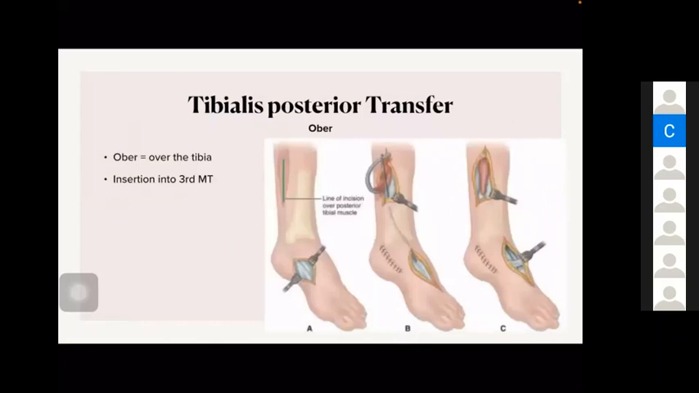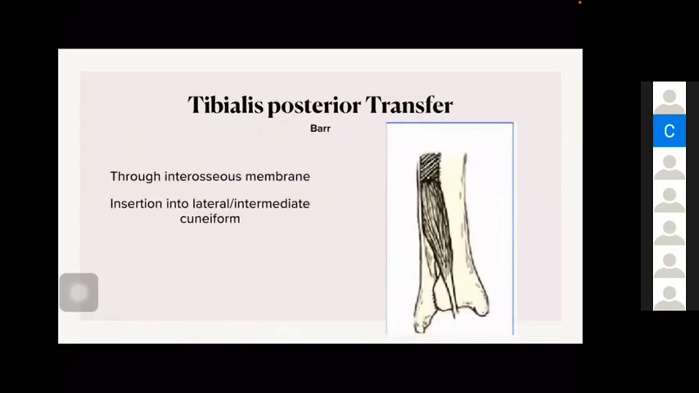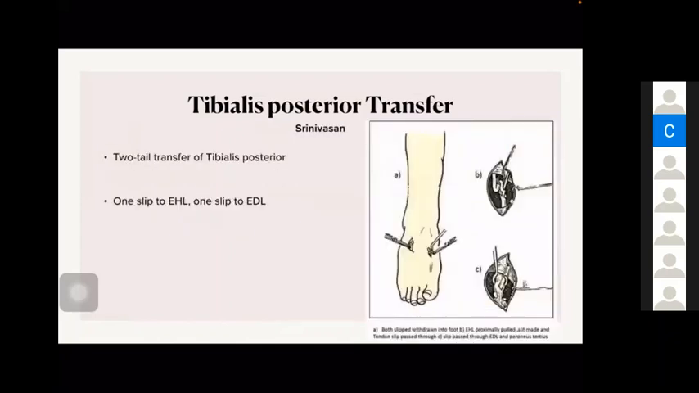Need to remember Ober over the tibia. Ober over. So circumtibial route we are taking, and insertion is into the third metatarsal. And Bar, we are making an opening, and we are taking the tendon through that opening in the interosseous membrane. Insertion into the lateral or intermediate cuneiform. And Srinivasan technique, it's a two-tail transfer of tibialis posterior. One slip we are attaching to the EHL and one slip to extensor digitorum longus.